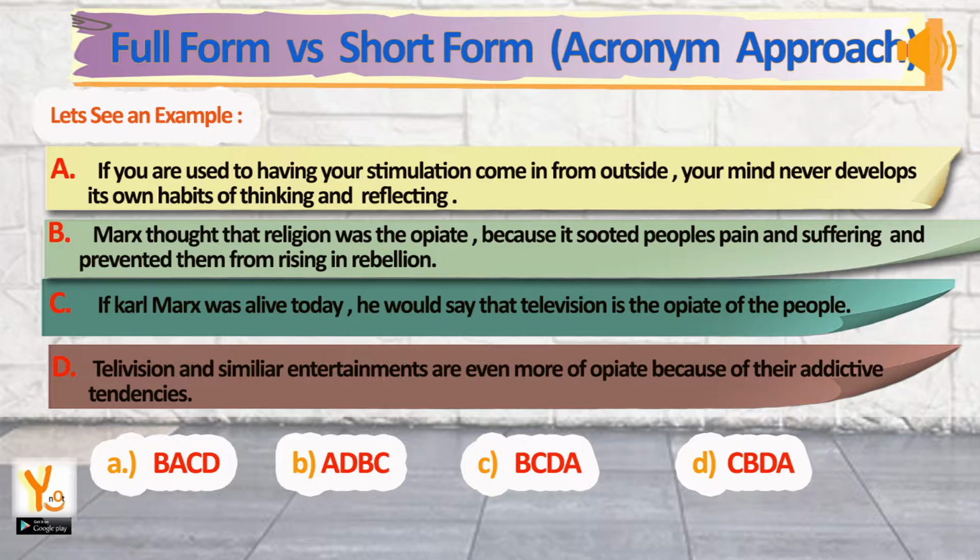Sentence C. If Karl Marx was alive today, he would say that television is the opiate of the people. Sentence D. Television and similar entertainments are even more of an opiate because of their addictive tendencies. Choose the correct sequence, option A, B, C and D.